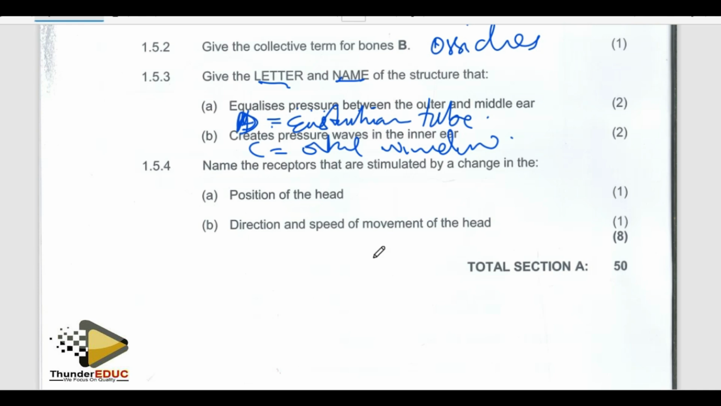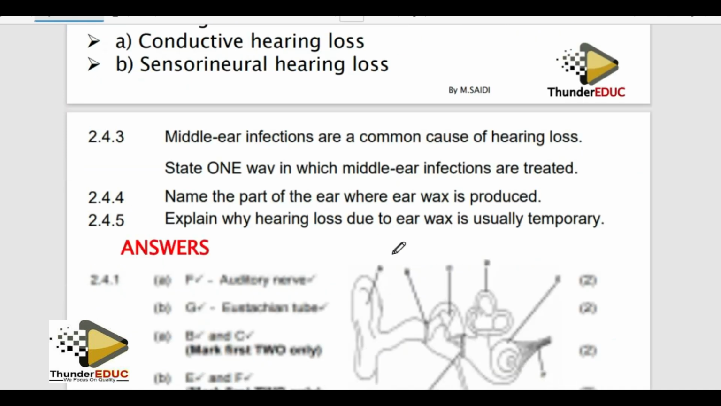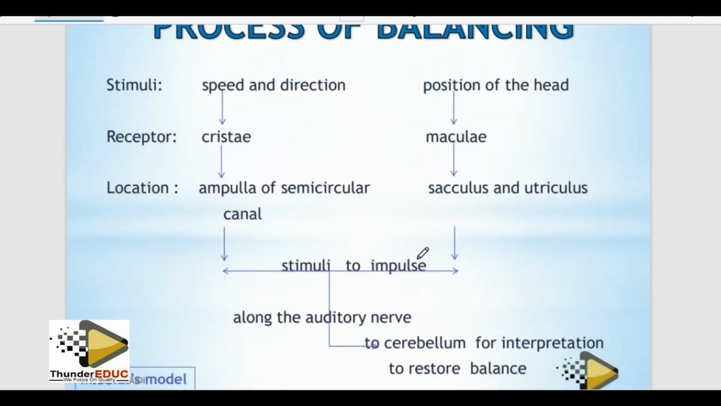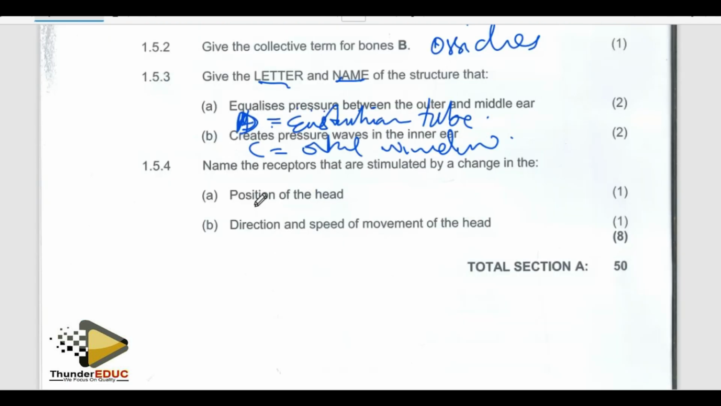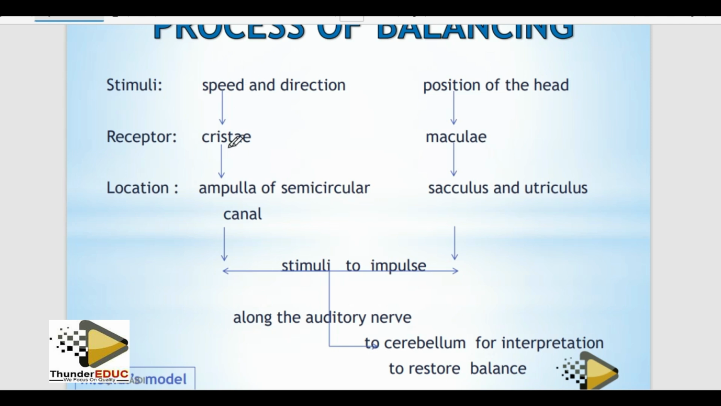Name the receptor that is stimulated by the change in the position of the head. If you use the instructional material, what you call the model of balance, change in position of the head is maculae. Change in speed and direction is cristae. They are saying name the receptor stimulated by the change in position of the head: maculae. Speed, direction and speed of movement of the head: cristae. And position of the head: maculae. Done.